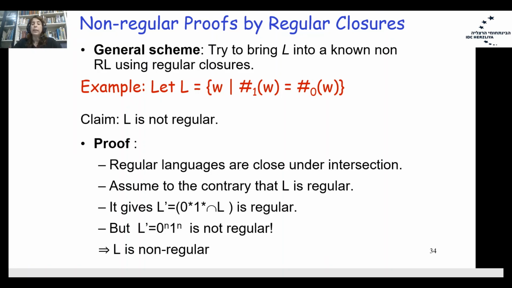The resulting language, L cap, is actually 0 to the power of n, 1 to the power of n for any n. And we know that this language is not regular. We already showed it. Therefore, our assumption that the original language L was regular is not correct. Therefore, L is non-regular.